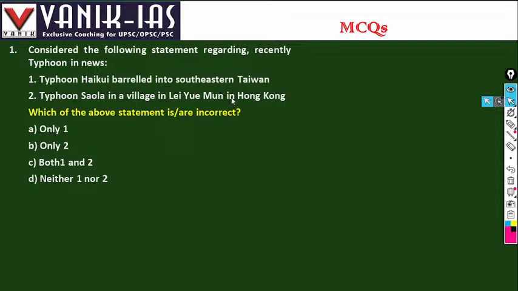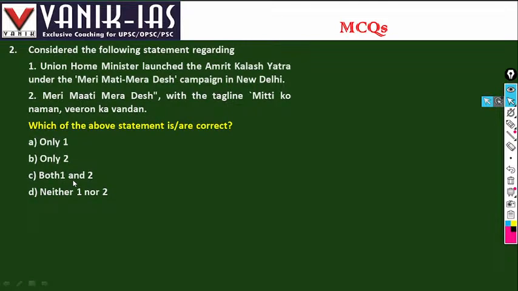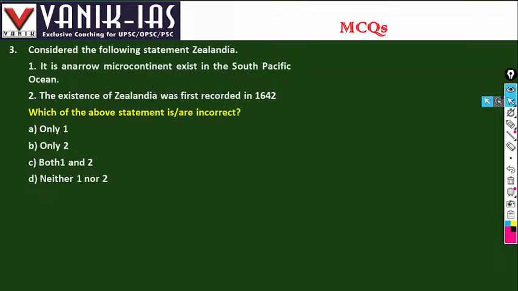Incorrect is neither, so the option is neither is incorrect. Consider the following statements regarding the Union Home Minister launching the Amrit Kalash Yatra and the Meri Mati Meri Desh campaign in Delhi. Right? Meri Mati Meri Desh, the tagline Mitti Ko Naman, Veeron Ko Vandan. So both 1 and 2 are correct.